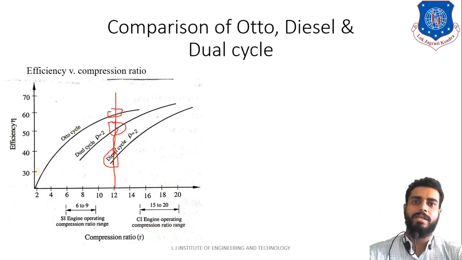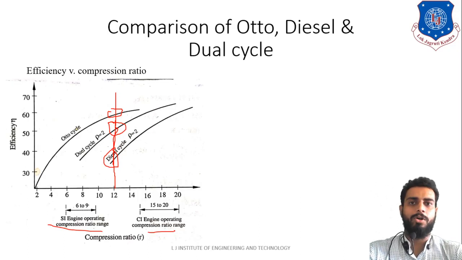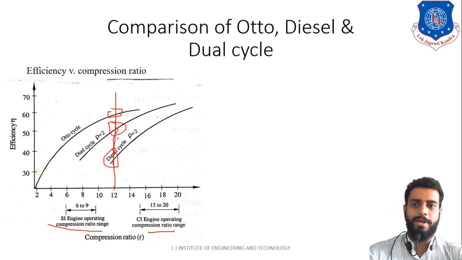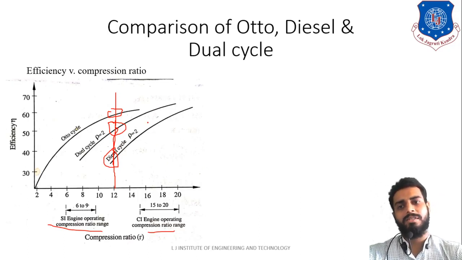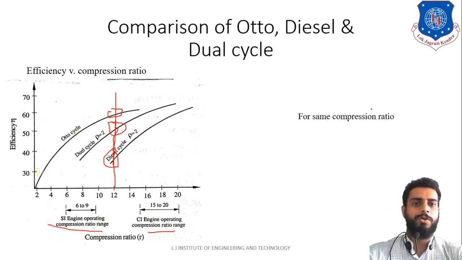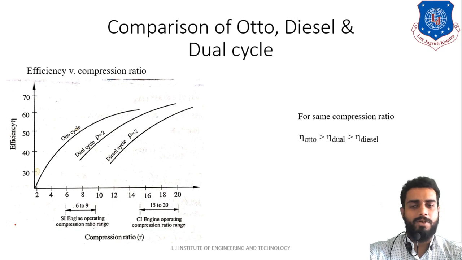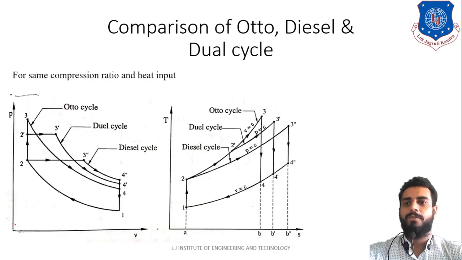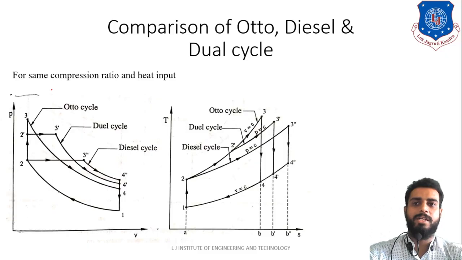Although you might observe that practically the compression ratio ranges of auto cycle and diesel cycle are different, so it is difficult to have the same compression ratio in auto and diesel cycle. But from a comparison perspective, this can be done. So for the same compression ratio, auto cycle will have higher efficiency than dual cycle, and it will have higher efficiency than diesel cycle. Okay, so that is the first case. The second case is for same compression ratio and heat input.